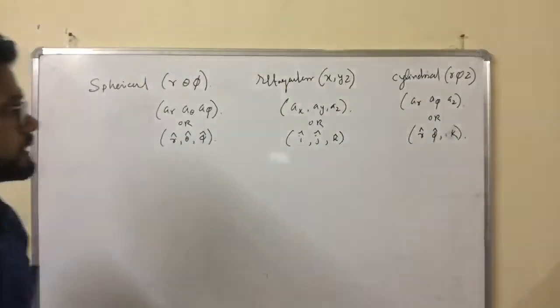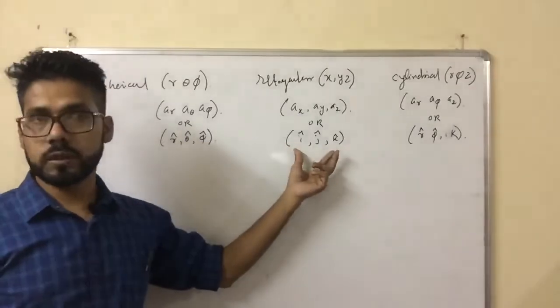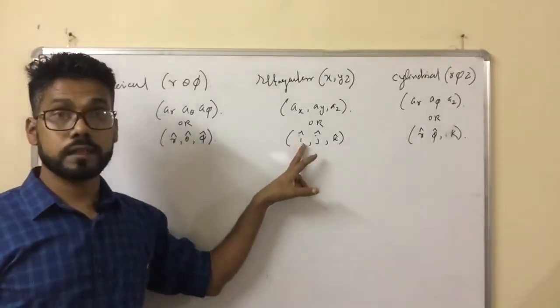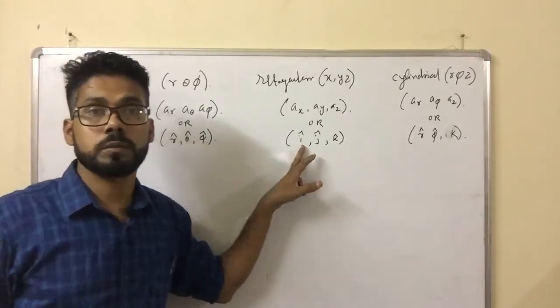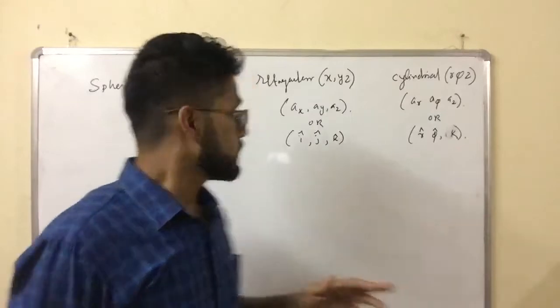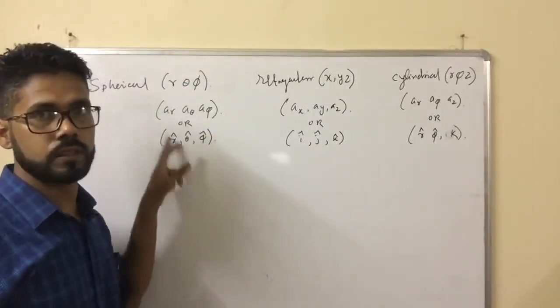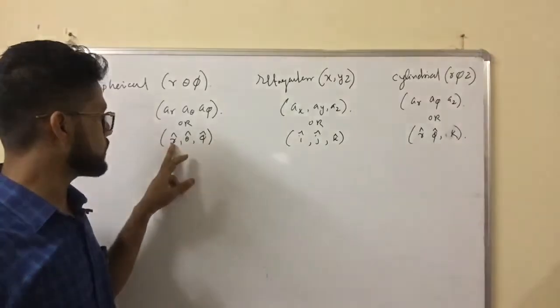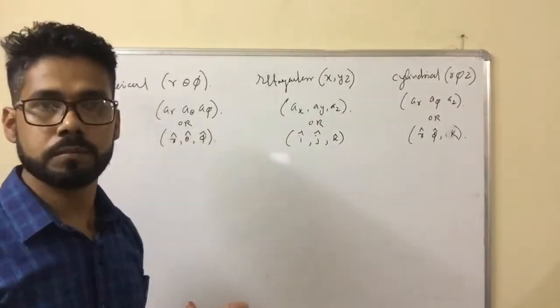This is a typical way we normally represent in a book, but I am not going this way, because if you forget to write the cap, you will confuse it with a complex number. Normally a complex number is also represented by I. Similarly, r cap is a unit vector along the radial direction, but if you forget to write the cap, it becomes different.